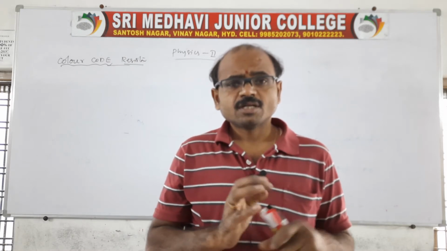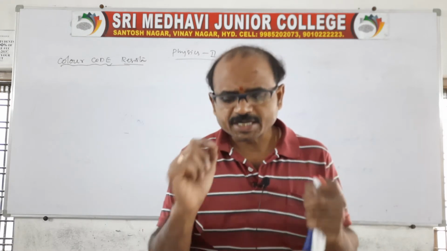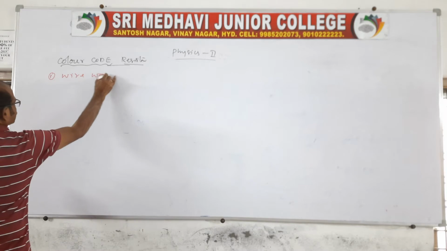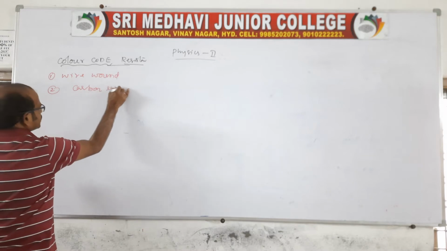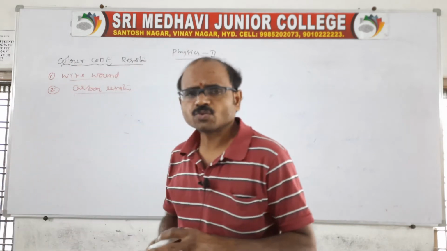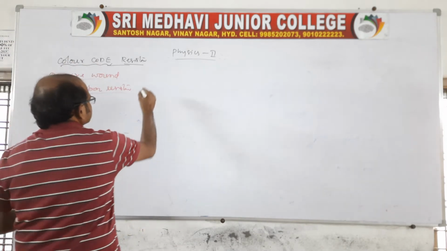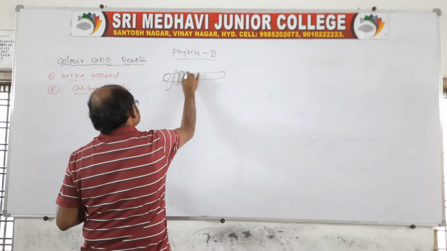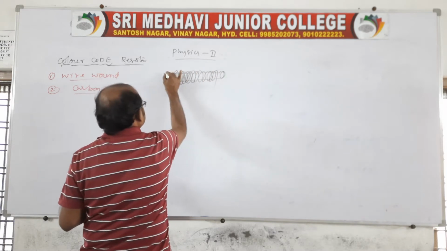So there are two types of resistors. One is the wire wound resistor, that is the first one, and the other is the carbon resistor. These are the two types. Sir, what is meant by wire wound resistors? Wire wound resistors we can also call a solenoid. A wire is wound around the given substance, so this we call a wire wound resistor.